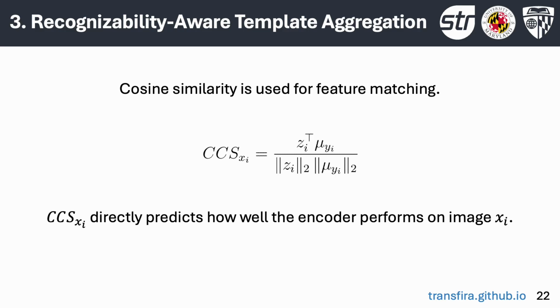In template-based recognition, cosine similarity is used for feature matching. CCS is defined as the cosine similarity of the sample with the correct class. Thus, the greater CCS is, the more confident the encoder is in the correct class, and vice versa.